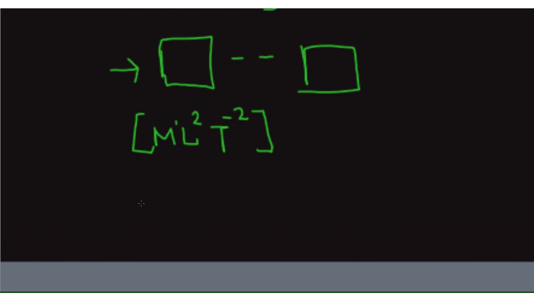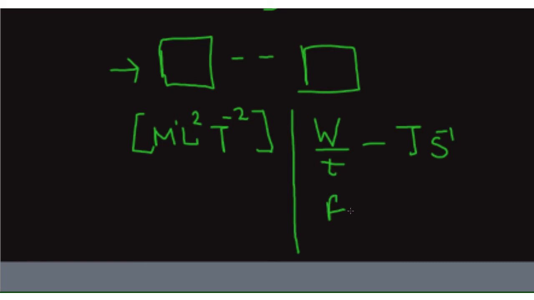Now we saw about power. So power is work by time. So its unit is joule second to the power -1. So it has two formulas, right? F into V and this one. So and even there is one main thing. So 1 HP is 746 watts.